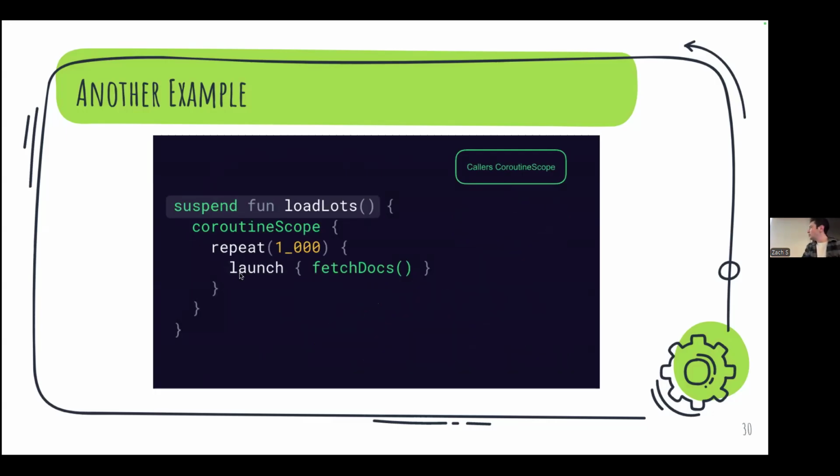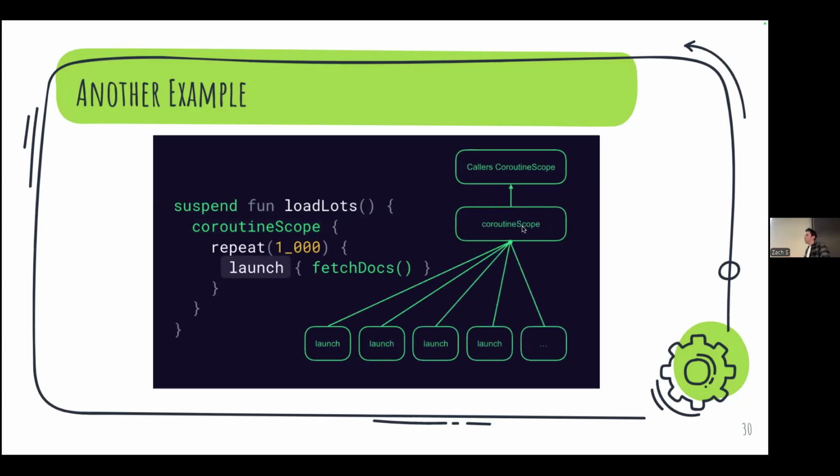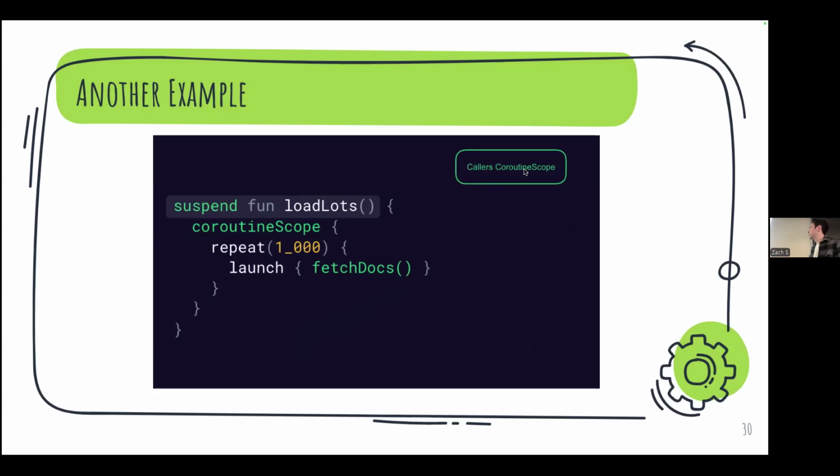And launch, again, right? It's going to run it in the background. So we're actually going to launch like 1,000 of these requests almost instantly. And you can see that's kind of what this GIF is displaying here. So we launch all of these requests. And this arrow to the coroutine scope means that the coroutine scope is managing these requests. So the coroutine scope only finishes when all of its child coroutines finish. And you can see that animation is kind of displaying that.